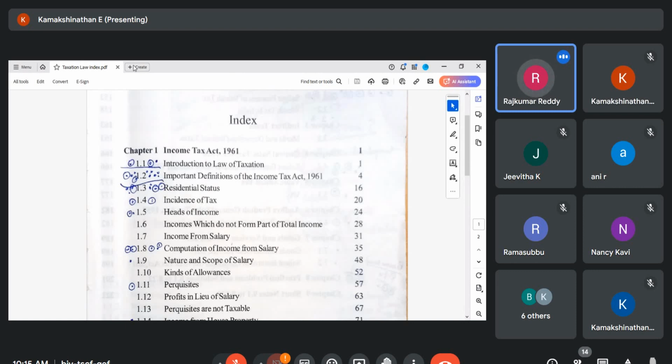So assessee is a person by whom any tax or any other sum of money is payable under this Income Tax Act. He is called an assessee. Not only payable, even if assumed to be paid, like sometimes what happens, we think that we are not liable for the Income Tax Act, so we don't pay the income tax, but we are liable to pay because of some provisions under the Income Tax Act.